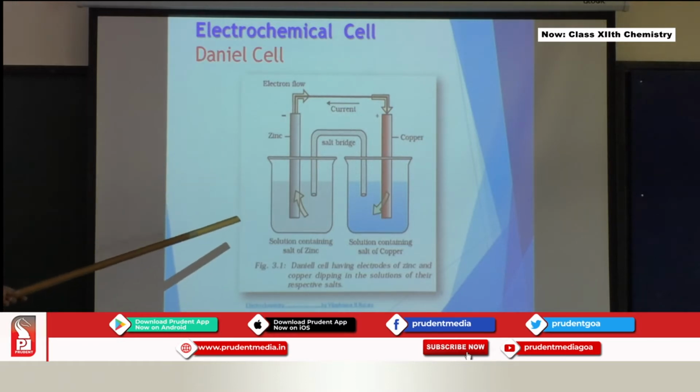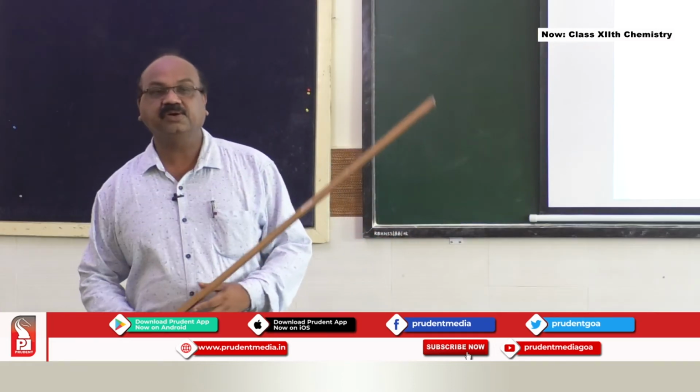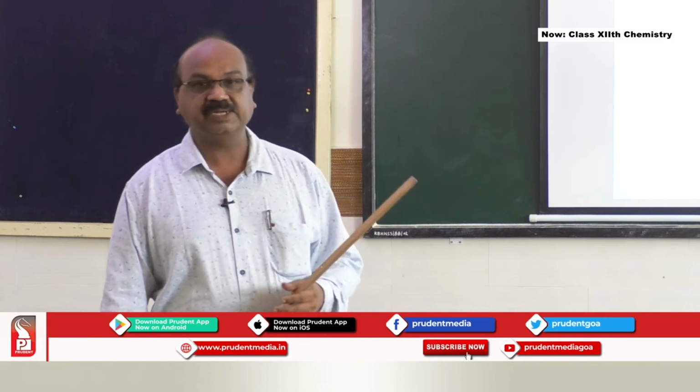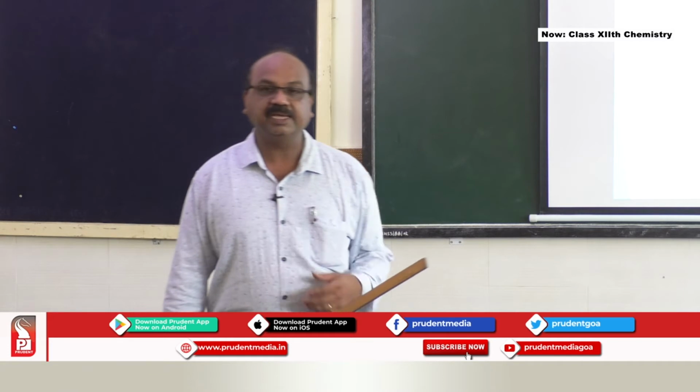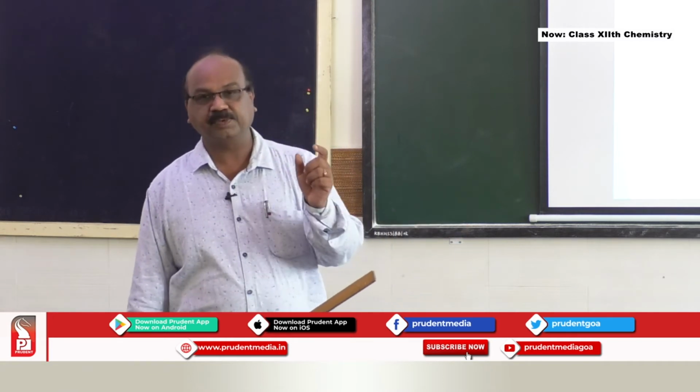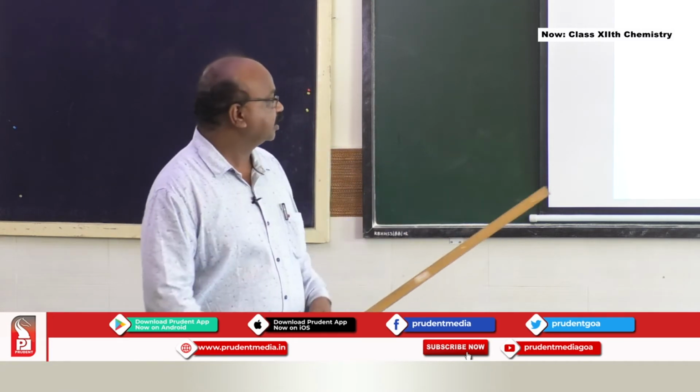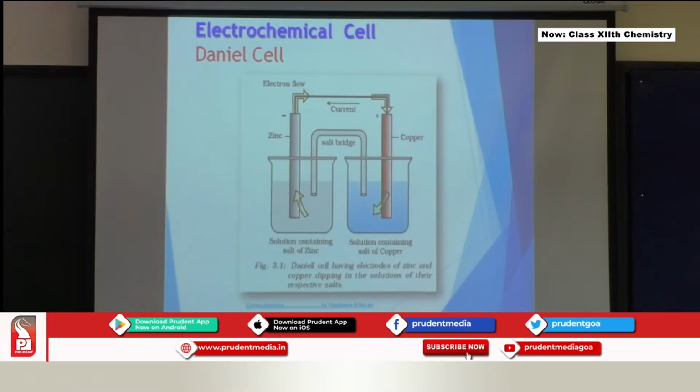So what will happen after some time to this particular zinc rod? You will find that the zinc rod will start dissolving. That means it will become less and less. Why is it becoming less and less? Because zinc is going into the solution in the form of Zn2+ ions, and electrons are set free. You will have a higher concentration of zinc here, zinc sulfate concentration will increase, and after some time you will find